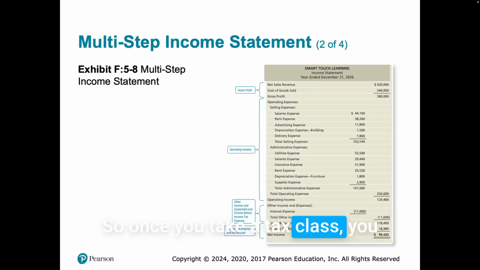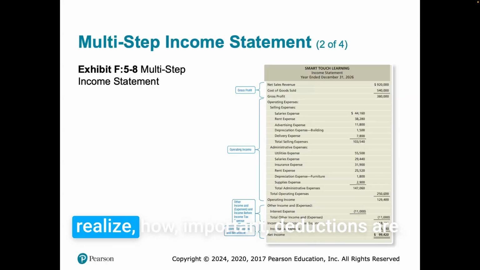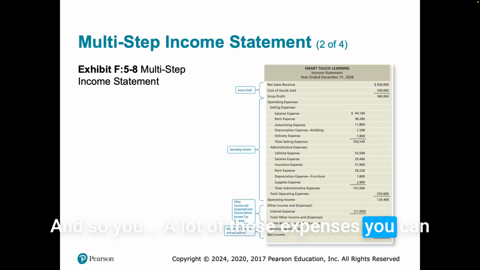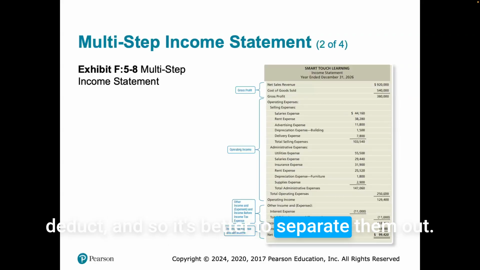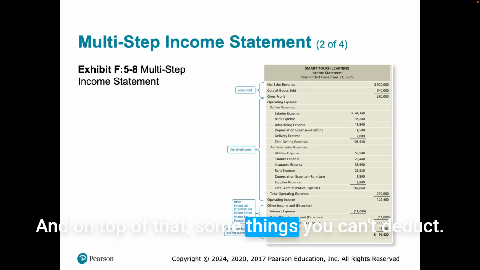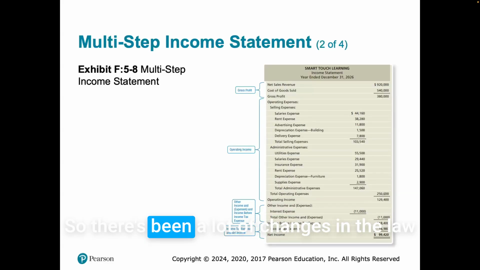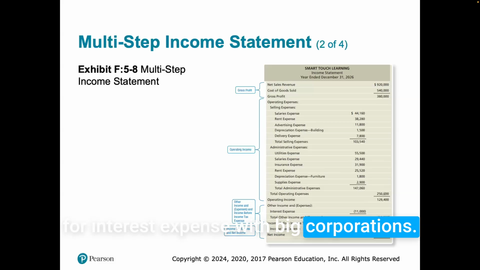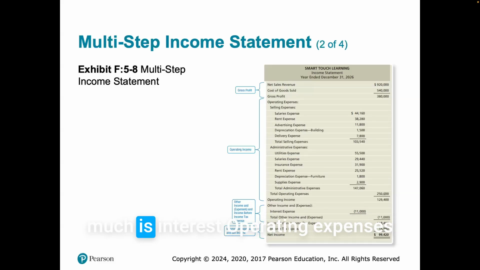So once you take a tax class, you'll start to realize how important deductions are. And so a lot of these expenses you can deduct, and so it's better to separate them out. And on top of that, some things you can't deduct. So there's been a lot of changes in the law for interest expense with big corporations. So it's important that they track how much is interest.